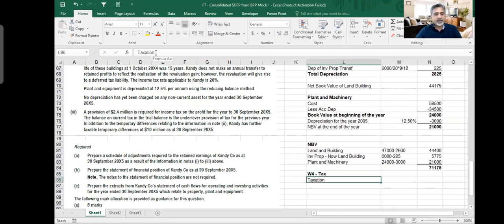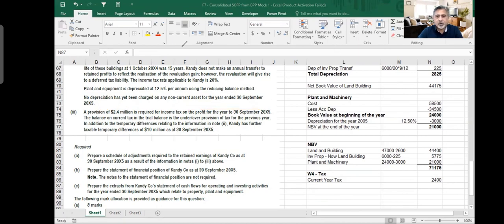So I know that if I have to make a calculation for tax, where should you start? You have your current year tax, which is 2.4 million provision. The question says that a provision of 2.4 million is required for income tax on the profit for the current year. Very well, we understand.